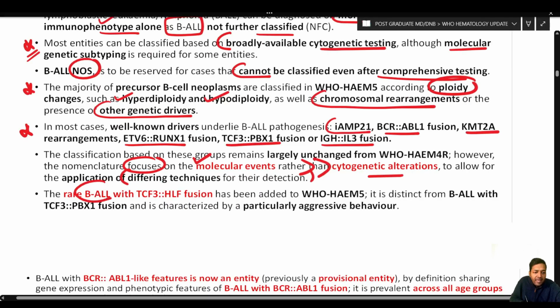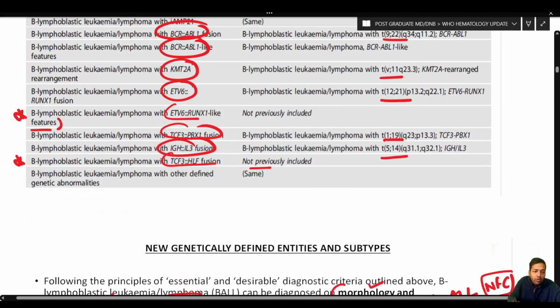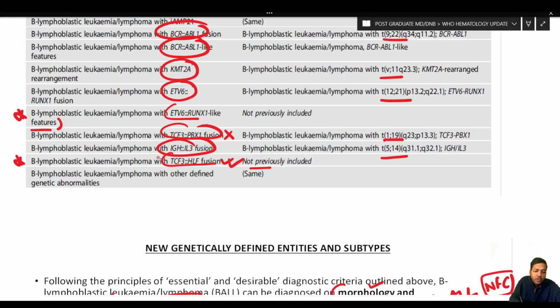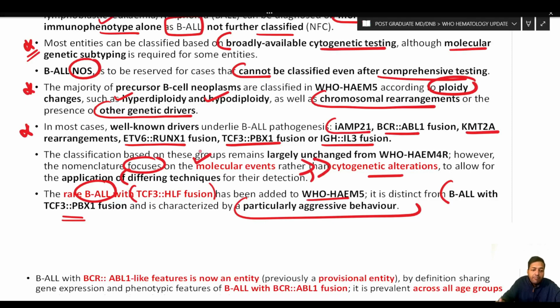Now, the rare BALL with TCF3-HLF fusion has been added to WHO 5th edition. It is distinct from BALL with TCF3-PBX1 fusion and is characterized by a particularly aggressive behavior. So, as we have already told you, this is a new entity. It is not the same as TCF3-PBX1 fusion. It is a completely new entity in the WHO 5th edition. Why have they recognized it as a distinct entity? Because it has a particularly aggressive behavior. So, this is an important change compared to the 4th edition.